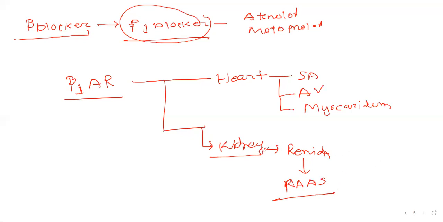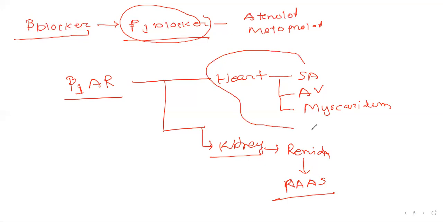So first, now we'll see how this beta blocker normally acts, what the physiological role is, and then next we'll see what the effects will be if we add a beta 1 blocker. At last, we will combine both effects of isosorbide dinitrate and beta blocker in an angina patient. So let's see what beta 1 blocker normally does. First is the effect on the heart.